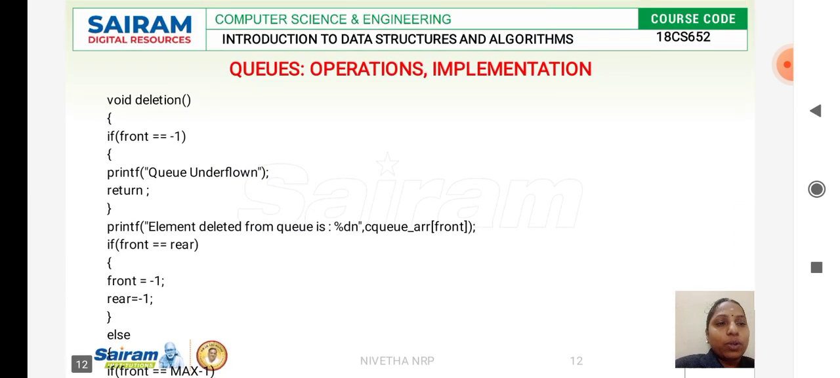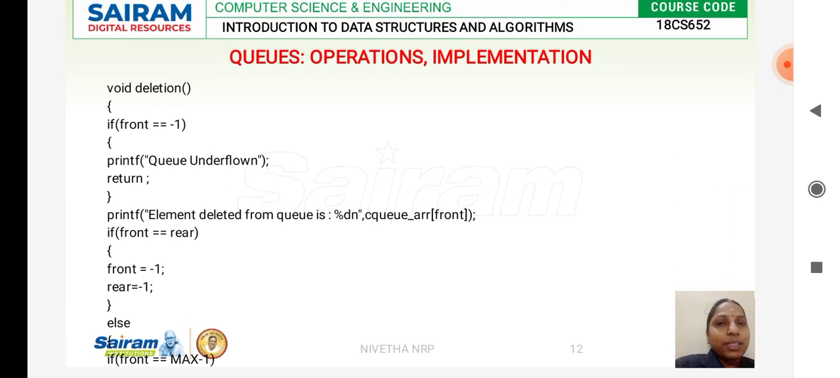We'll see the routine to perform the deletion operation. Okay, the operation to be performed is deletion. If your front is equal to -1, what does it specify? If it is -1, it specifies there is no element in the queue, so it returns an underflow condition. Okay, so how do you know there is an element in the queue? When your front is equal to rear, it specifies there is an element in the queue.